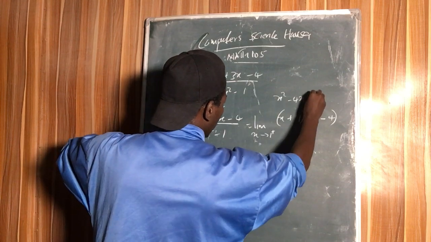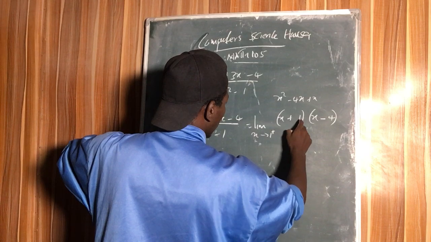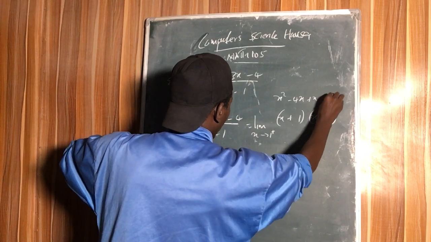So this and this plus x, then 1 times 1 now, minus 4.